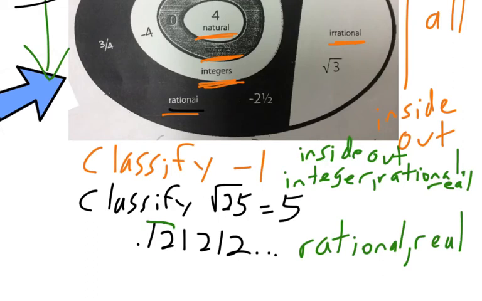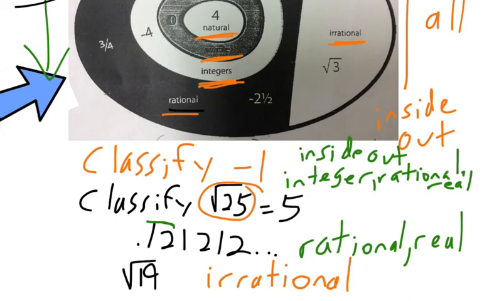Alright, and then our last example, let's say the square root of 19. Can you think of any number multiplied by itself that gives you 19? Well, 4 times 4 gives you 16, 5 times 5 gives you 25, but there's not a whole number, so that is going to be irrational. So if you have a square root that's not a perfect square, or one that comes out evenly, like our 25 did, because 5 times 5, no whole number times itself gives you 19. So it's irrational. If it's irrational, it's also real.